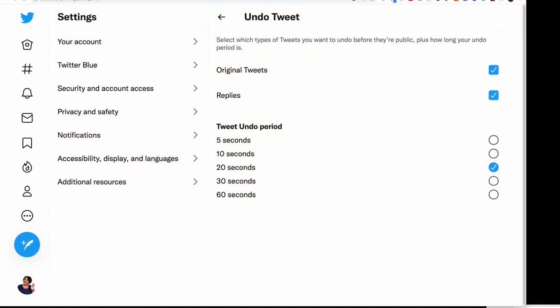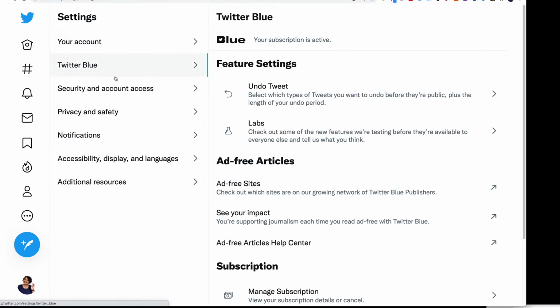All right, so let's go back to some more of the benefits of Twitter Blue. And like I said, we're just covering what's on the desktop because you have different options from desktop to the phone. We're going to move to the phone in a minute because you get more on the phone. All right, so let's go back here.